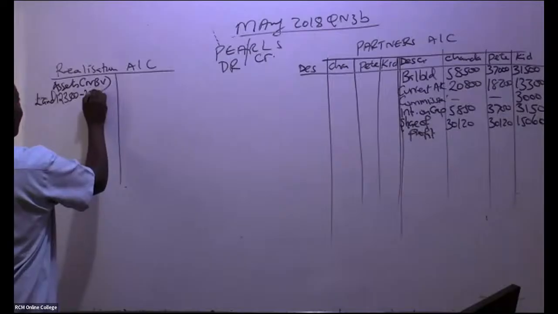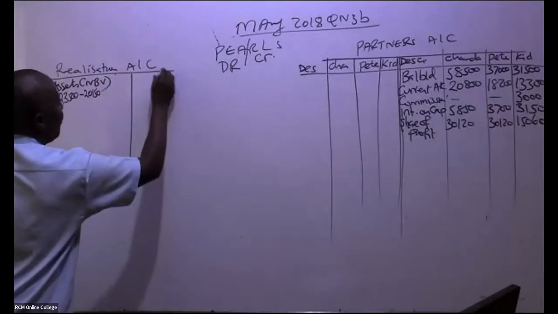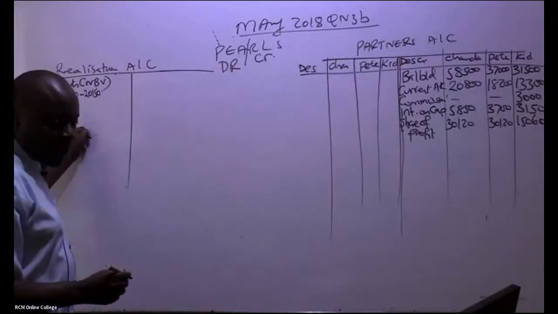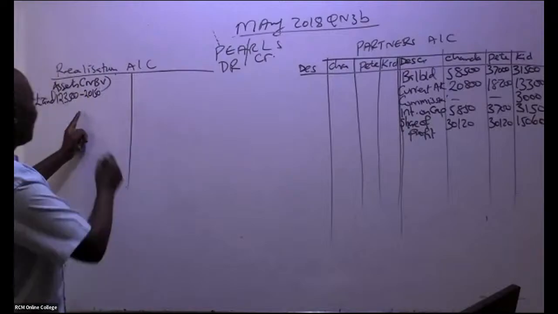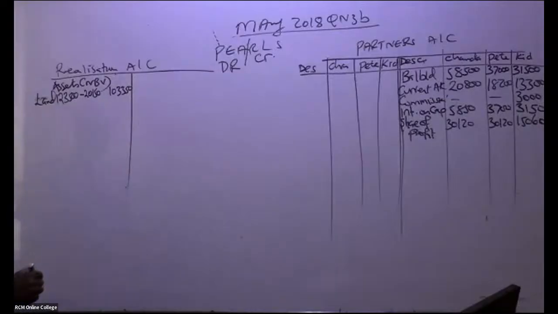Is there somebody who can give me this? How much do we have here for land and buildings? You have to write in full. I'm being given a figure of 103,350. We go and pick the next.